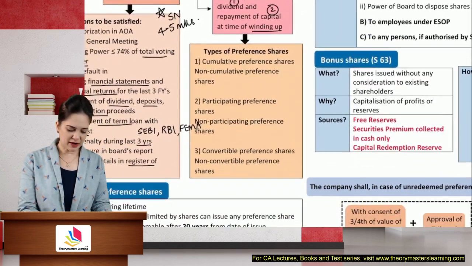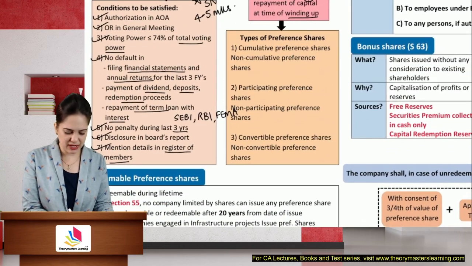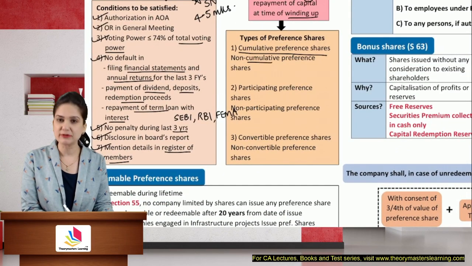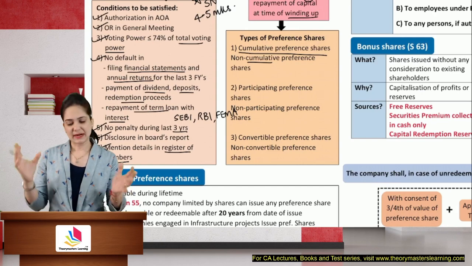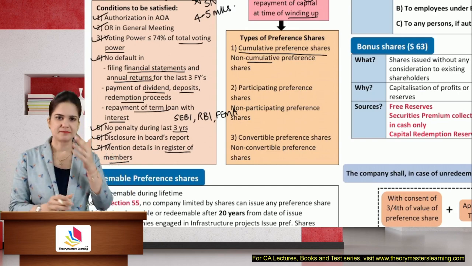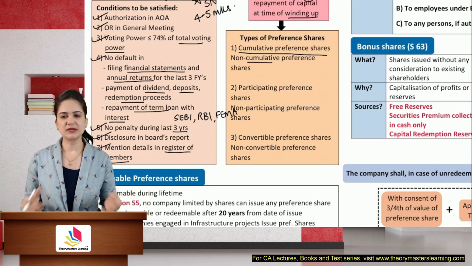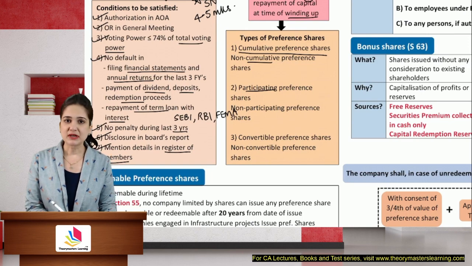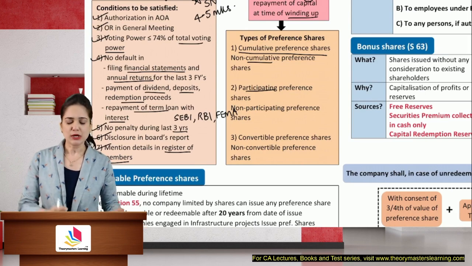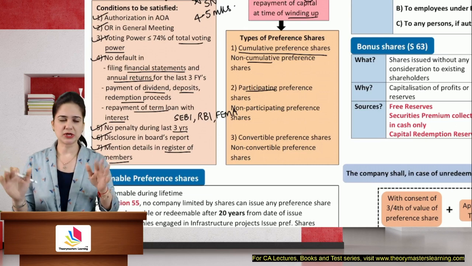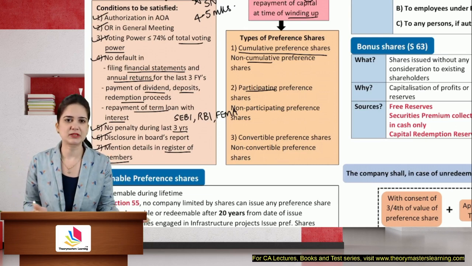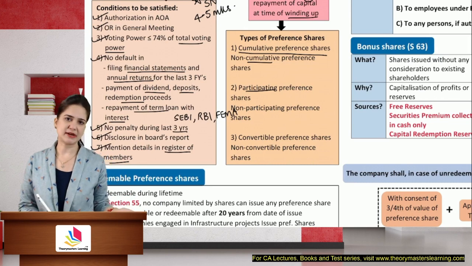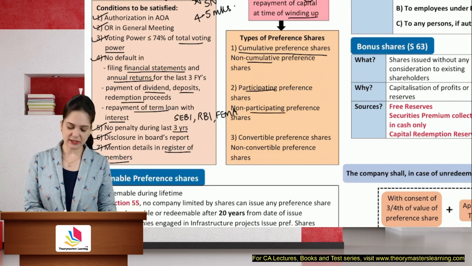If I talk about preference shares, there are different types of preference shares. We have cumulative preference shares and non-cumulative. Cumulative means dividend accrues, and non-cumulative means that if the dividend is not paid in a particular year, it will lapse. Participating preference shares also get a right to participate in the profit which is left after giving the equity dividend. They may also get a right to participate in the surplus left at the time of winding up. So first we will pay the preference shareholders, then equity shareholders, and whatever surplus is left will be divided among the preference and equity holders. These are participating shares. Non-participating shares only get dividend.